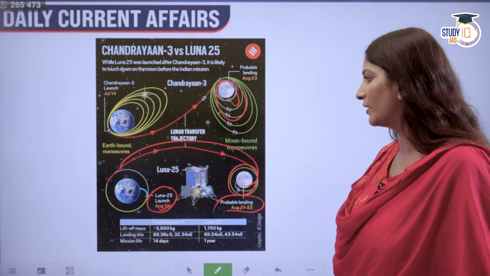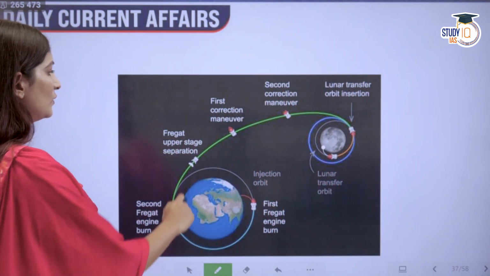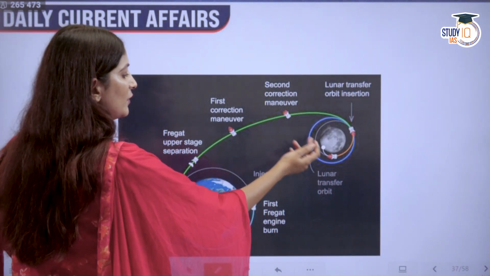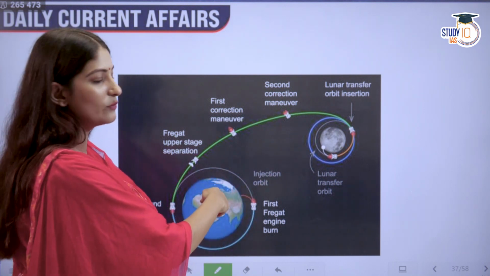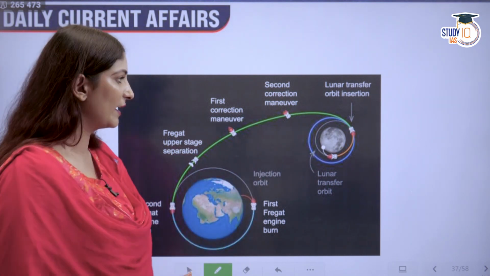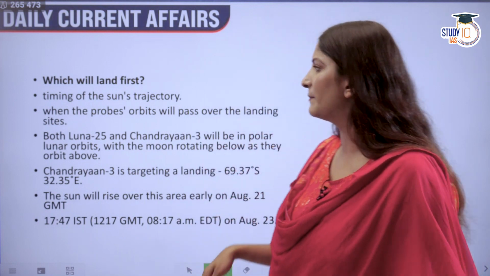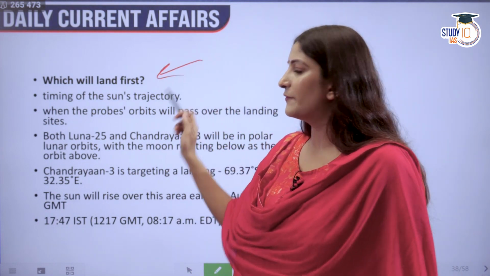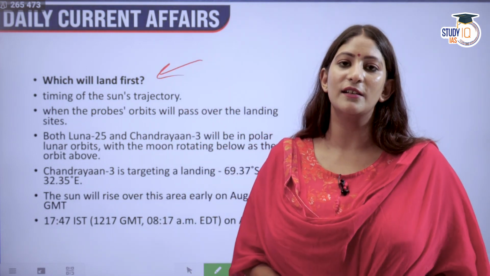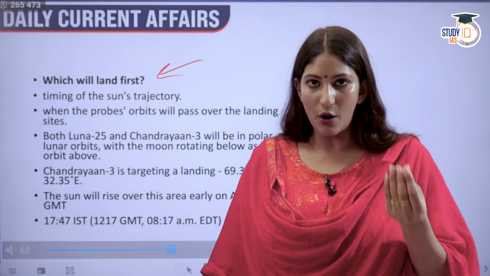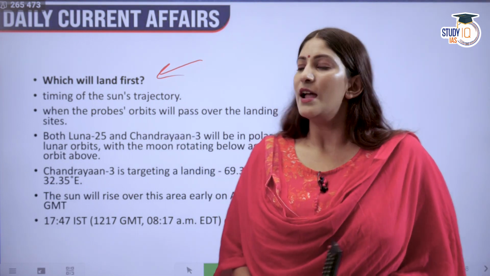Not only that, this is one of the contributing factors. I will also tell you about other things. Here, how is it going? As you can see, Luna made not as many maneuvers as the Chandrayaan 3. Okay. Also, we have to keep in mind which lander will land first depends on the trajectory of the sun.